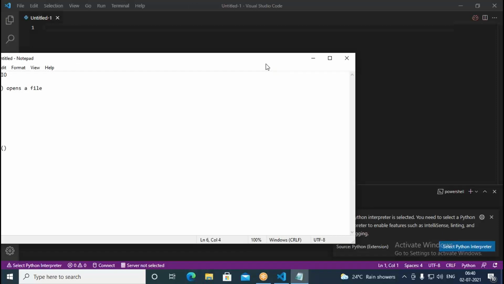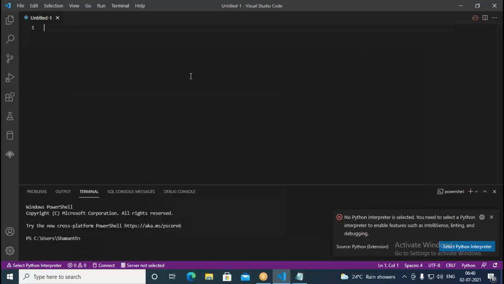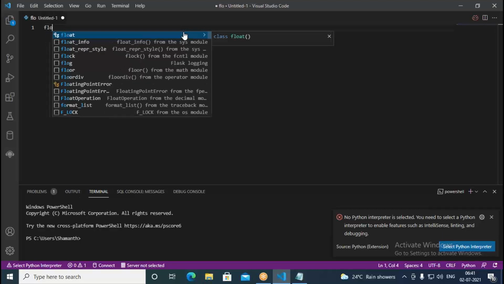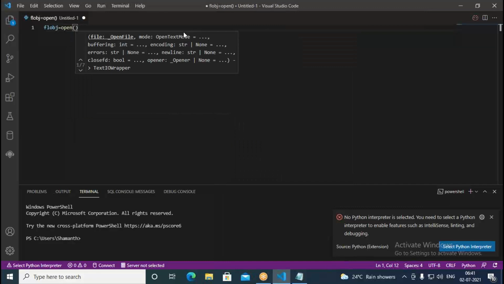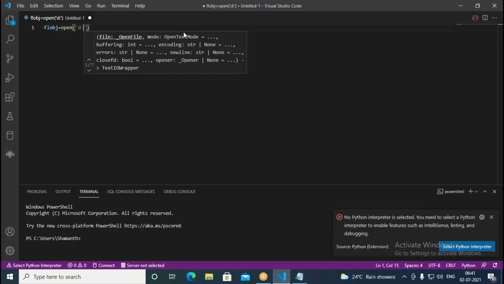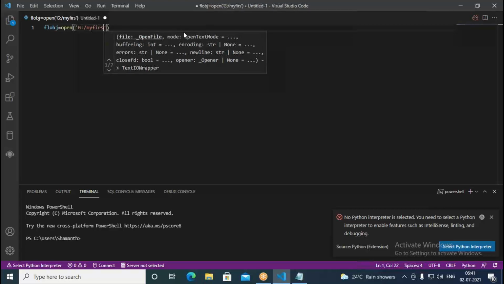Now let us try to create a file. In this, we try to save some data. Now we have to use the open function. Using the open function, we can create a file. So right here, FL object, I think it is a file object, is equal to open. Then here I write the name of the file. In the D drive, I want to create a file. Then I put here, not the D drive, I go with the G drive, G colon slash. I want to specify this as my first dot txt.